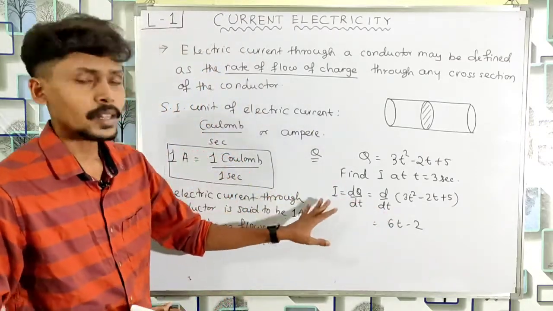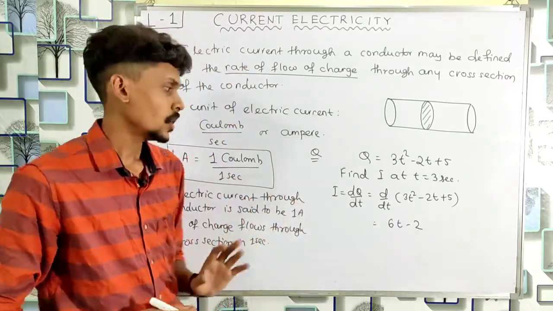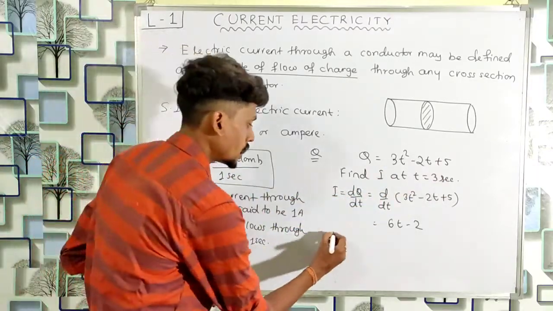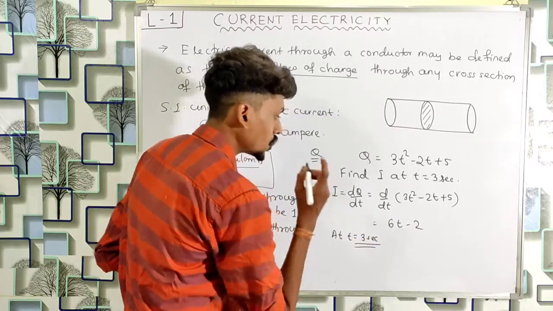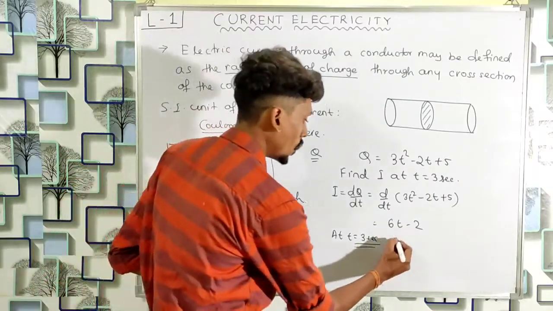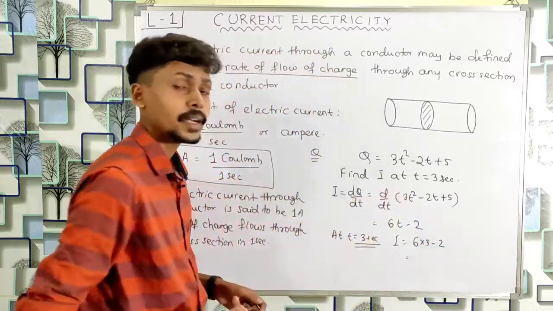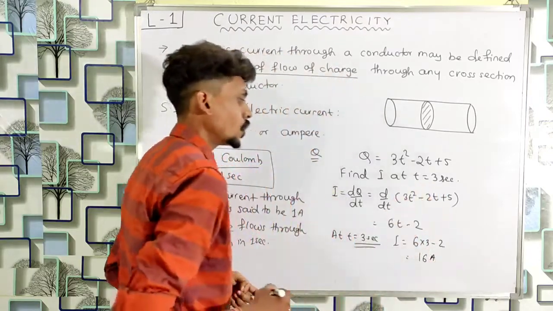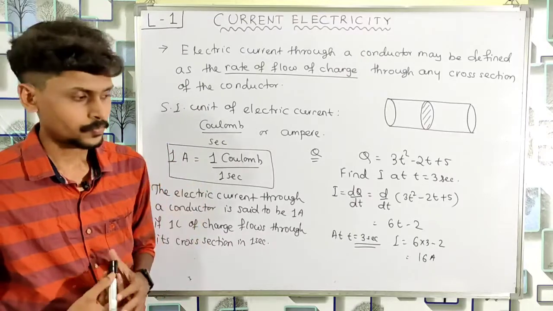So you can see that the electric current is also a function of the time. Here we have a time term. So we have to find electric current at t equal to 3 seconds. Just put t equal to 3 in this expression. So I will be equal to 6 into 3 minus 2. So 6 into 3 will be 18. 18 minus 2 will be 16. And the unit of electric current is ampere. So the electric current will be 16 ampere. So I is equal to 16 ampere.